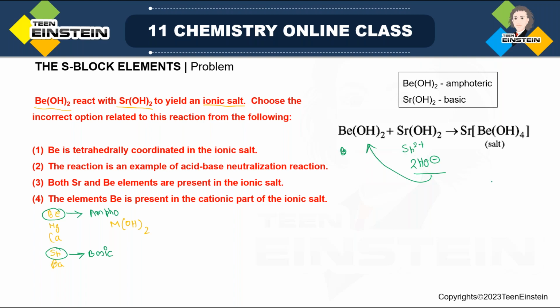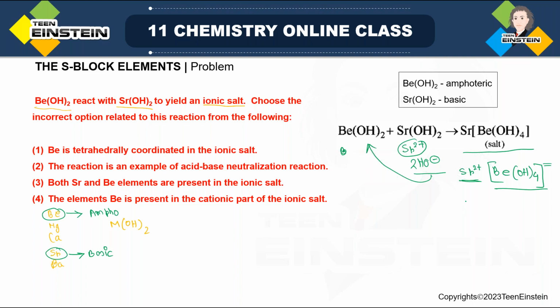So there will be some negative charge. The anion that will be formed now, Be(OH)4, will have two negative charges extra, because we have added forcefully two hydroxides. And this negative charge will be neutralized by this Sr2 plus. So this is actually the salt form. Salt is overall neutral, but if you want to write the cationic part and anionic part separately, then this is the cationic part, this is the anionic part.